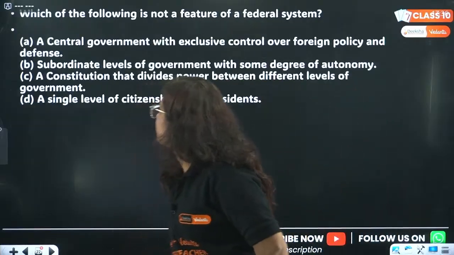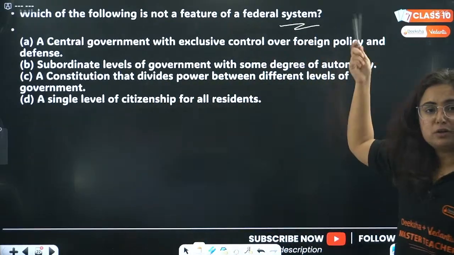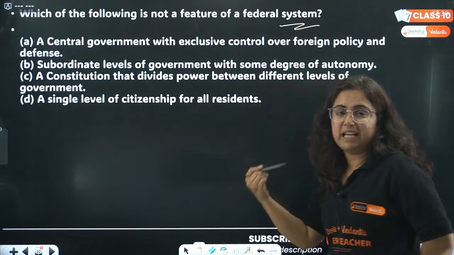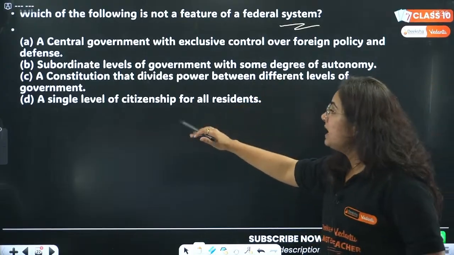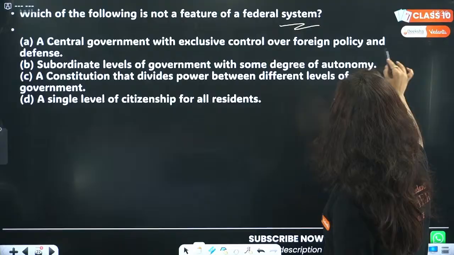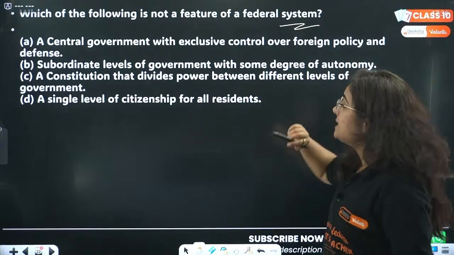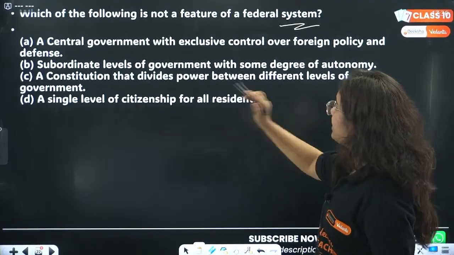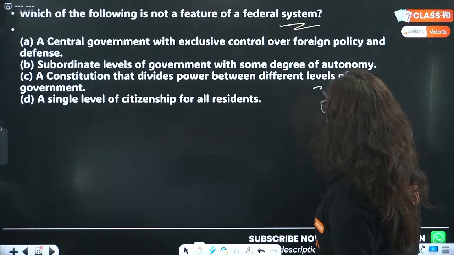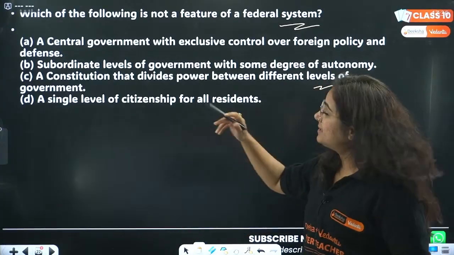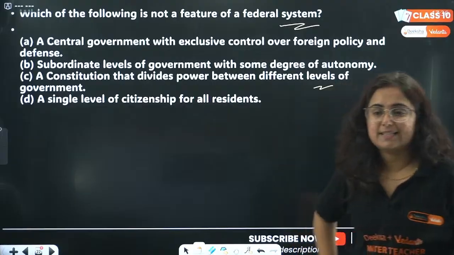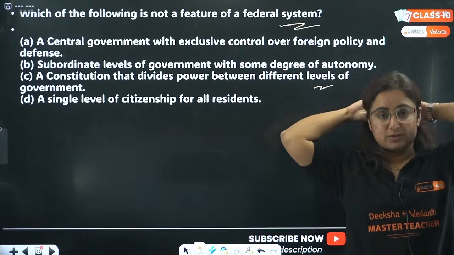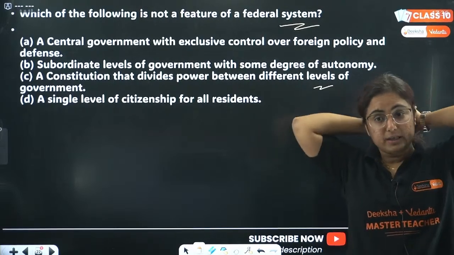Very good. Next question. Which of the following is not the feature of federal system? Like this you have to answer this question too. Central government with exclusive control over foreign policy and defense, subordinate levels of government with some degree of autonomy, a constitution that divides power between different levels of government, a single level of citizenship for all residents. What do you think is the option? Which of the following is not the feature of a federal system?